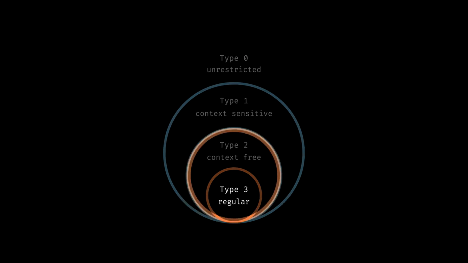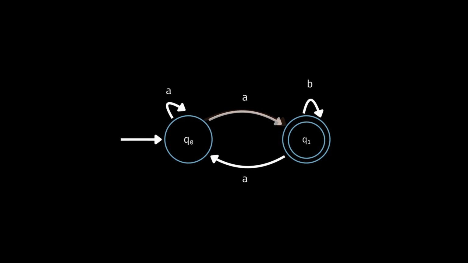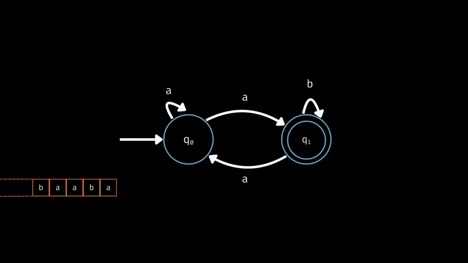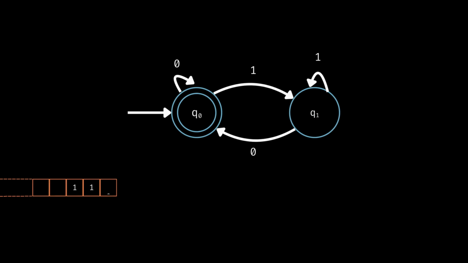So here is how it goes for Chomsky type 3. We have a machine. It has states and transitions that take us from one state to another. One of the states is the start state, and one or more states are accept states. The machine reads strings, and if the string ends in an accept state, it's a word of the language. This machine is called a finite state automaton. And any language that is recognized by the automaton is called a regular language. The grammar that generates the language is a regular grammar.